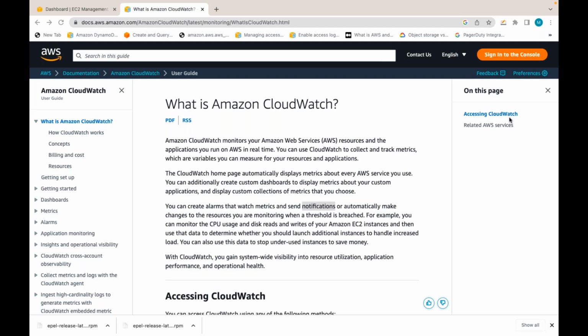Will he take some action? Will he or she take some action the moment you are notified that there is a lot of CPU utilization on the EC2, a lot of memory utilization on the EC2, or your EC2 is running out of disk, like that? You can take some action. You can send the notification, kind of a message.